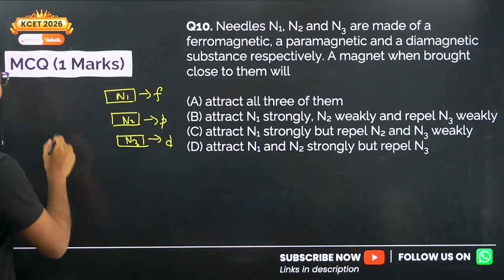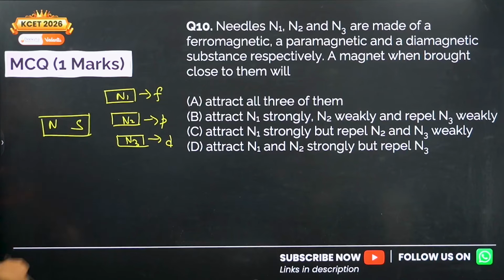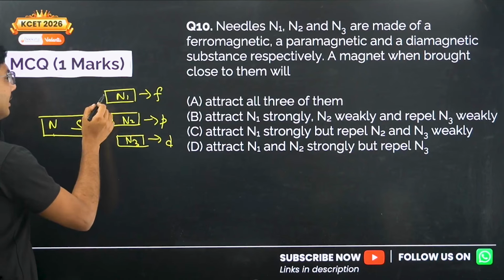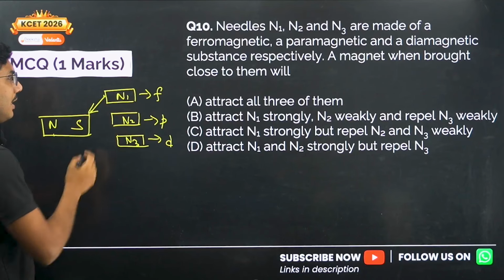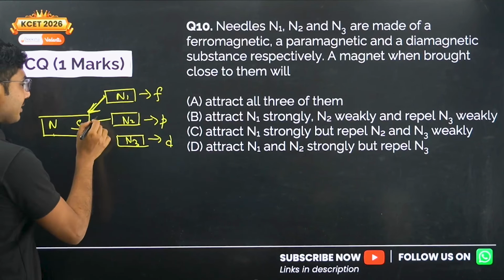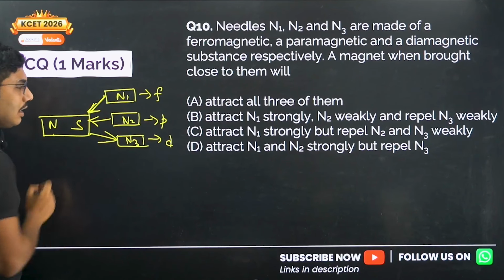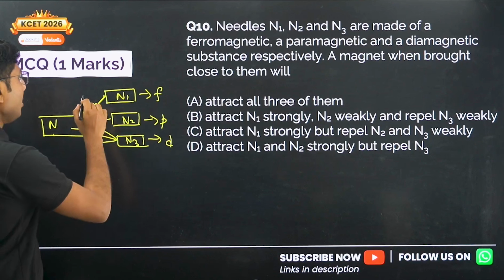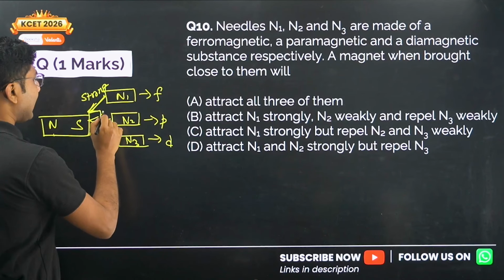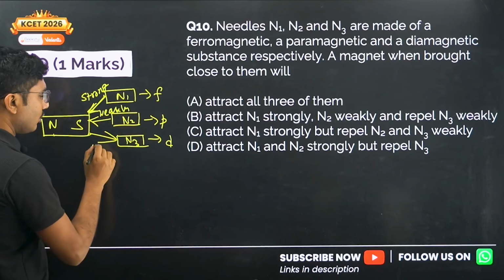Now you bring a magnet. Magnet means it is a permanent magnet, so it has north and south poles. So what will happen? This magnet will definitely attract the ferromagnet. It will even attract the paramagnet, but it will repel the diamagnet. So it will strongly attract the ferromagnet, weakly attract the paramagnet, and the diamagnet will be weakly repelled.